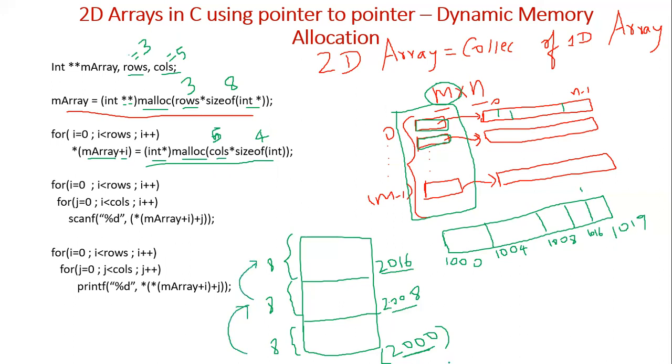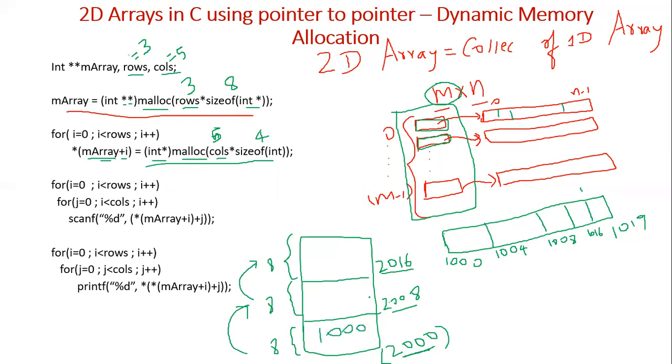I is 0, so it is 2000. But on the left hand side you cannot just write m array plus i, because in this location you want to store, so you have to add a star also. The value at this location will be this address, 1000.